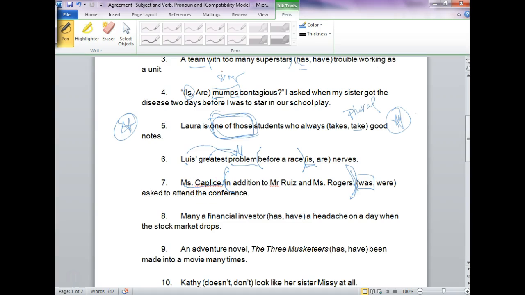All right? Many a financial investor has, okay, many a financial investor has a headache on a day when the stock market drops. This is not a prepositional phrase, so nothing gets marked off.